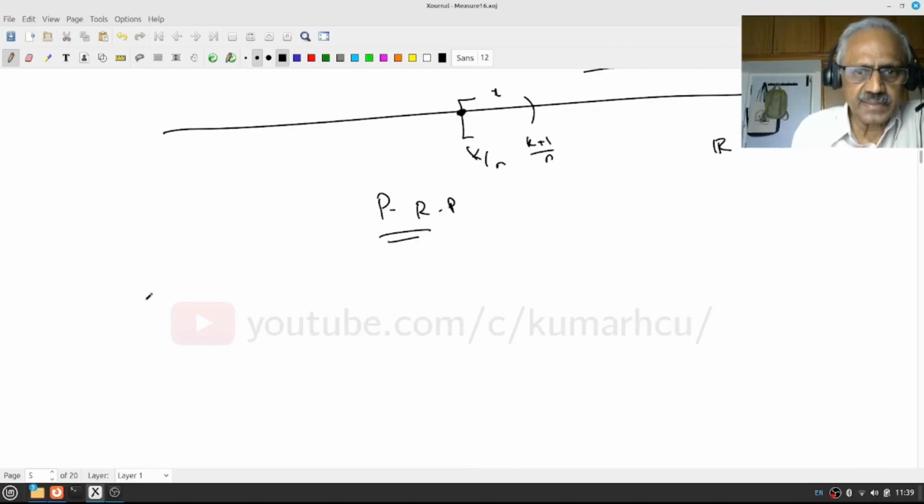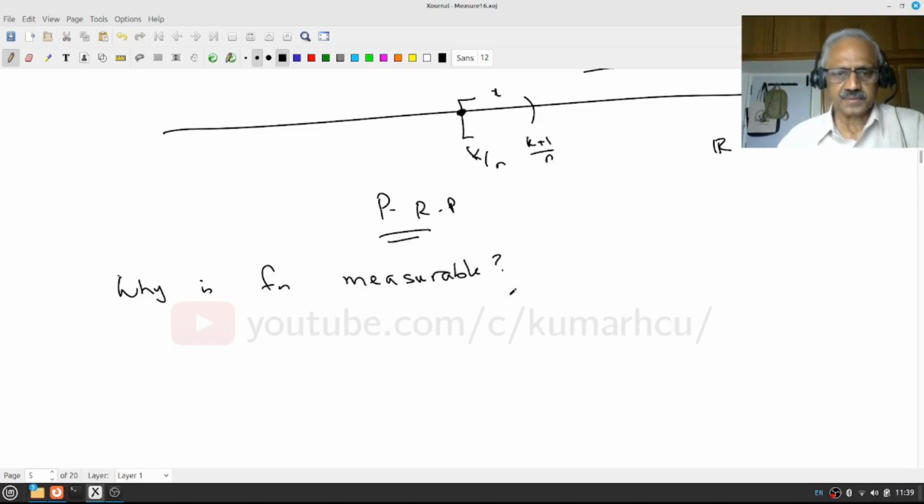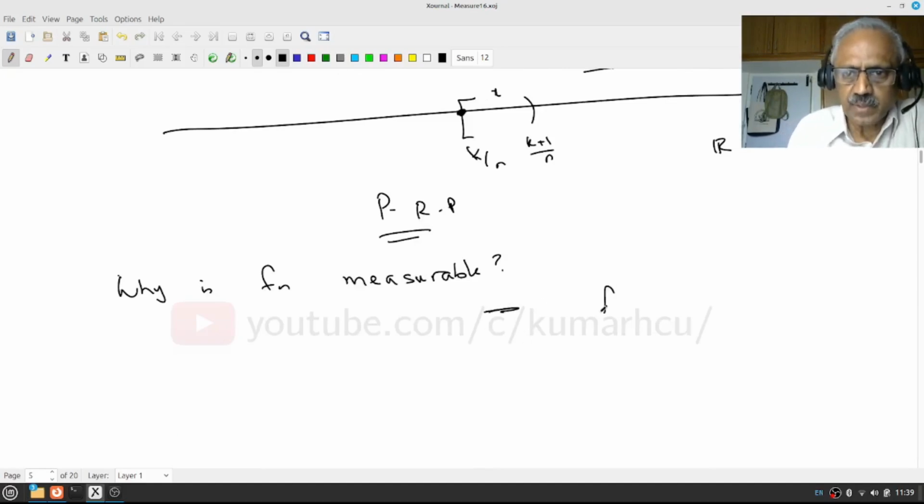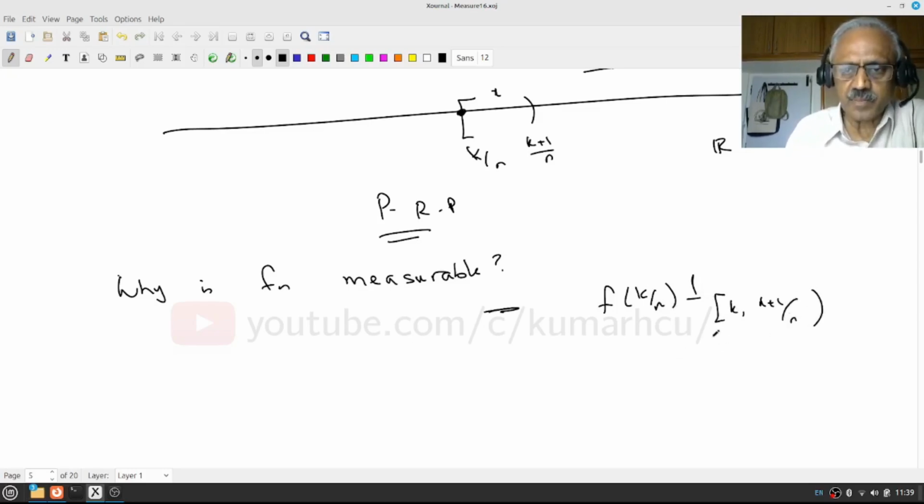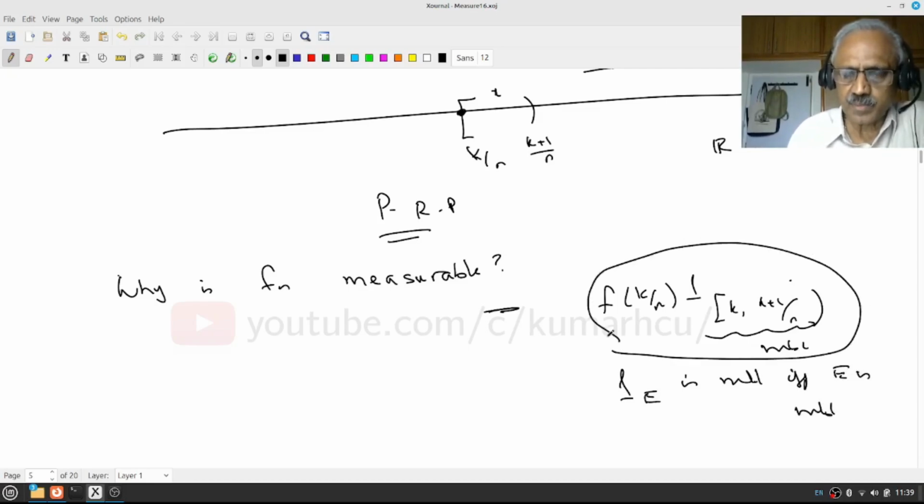The next thing is why is fn measurable? Now again there are two ways. Notice that each of these terms, f of k by n times the indicator function of [k by n, k plus 1 by n), is a scalar multiple of the characteristic function of a measurable set, because each interval is a measurable set, and you have seen that the indicator function of E is a measurable function if and only if E is a measurable set. Therefore each one of them is a measurable function.